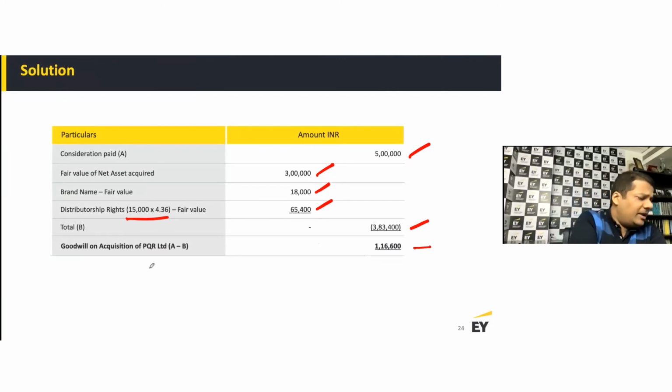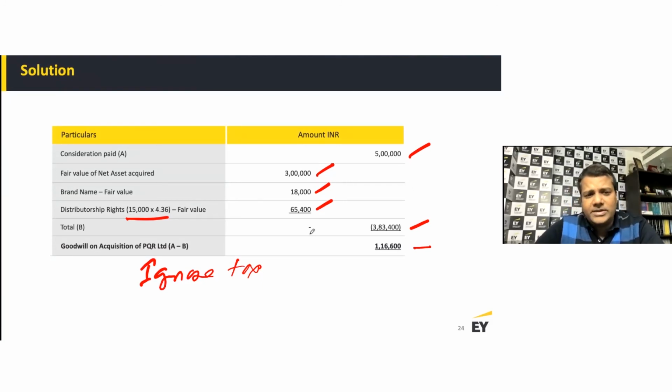Here, I've ignored taxation, right? Ignored the tax. Had there been a deferred tax impact, then you need to know what was the carrying value and what is the impact of deferred tax. And there could have been a deferred tax liability to be recorded, which should then have been adjusted by way of increasing the fair value by the value of goodwill. Okay.